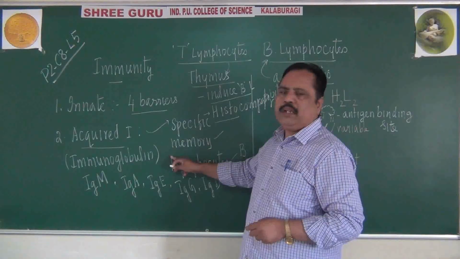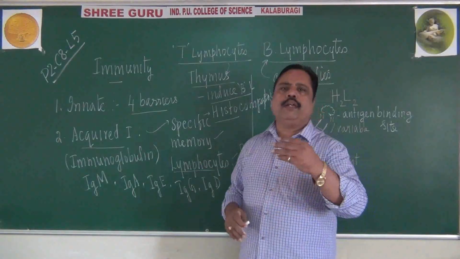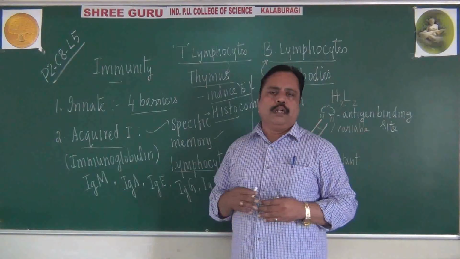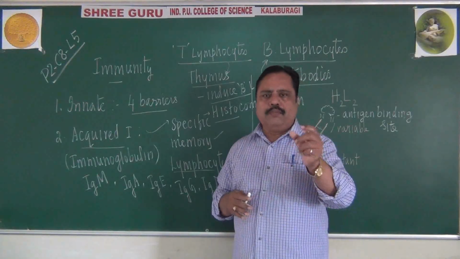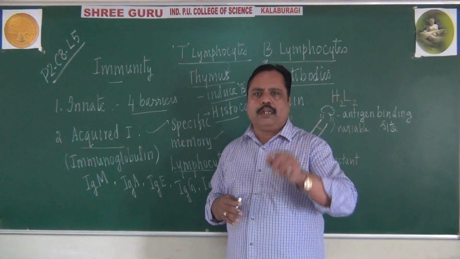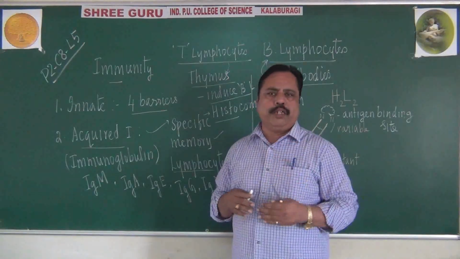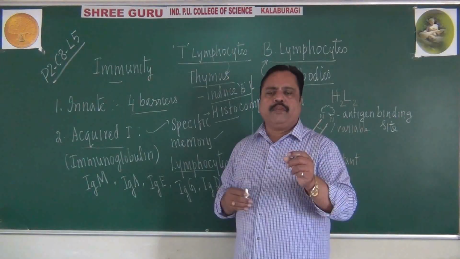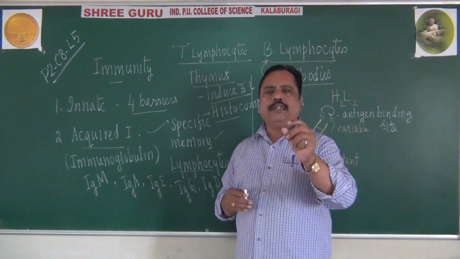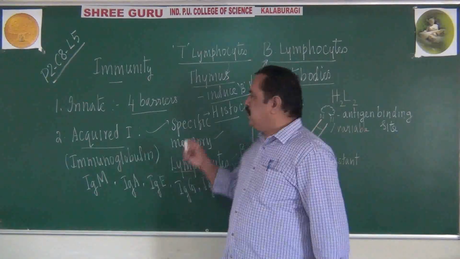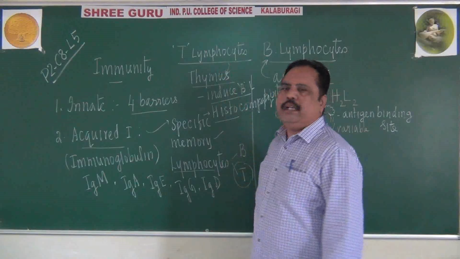Our immune system will get alert and try to destroy that non-self organ. It is considered a foreign organ, foreign tissue or foreign cell, and it will be destroyed. That is histocompatibility. That work is done by T lymphocyte.